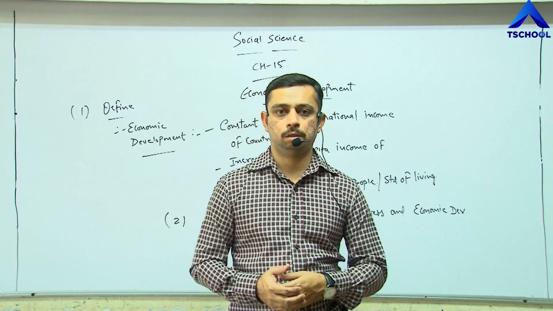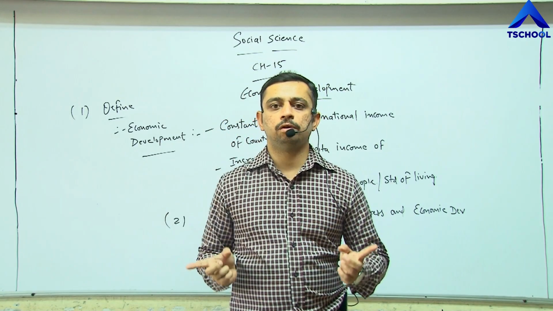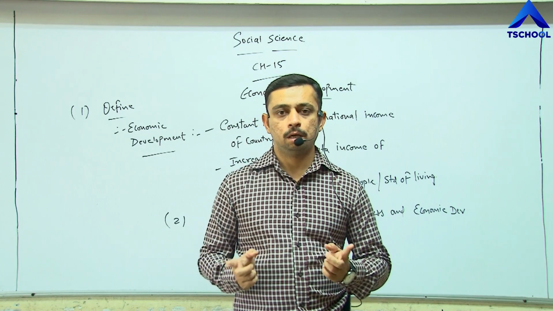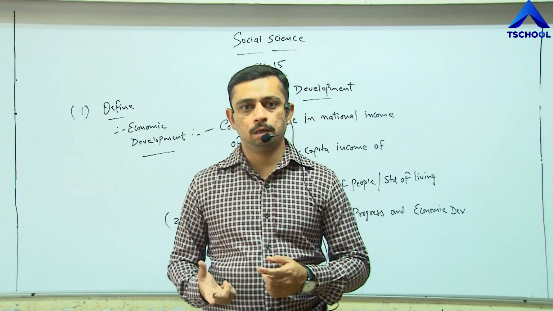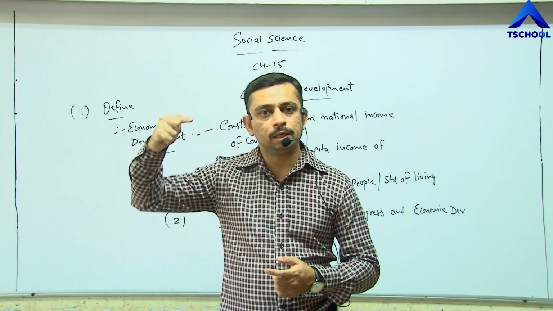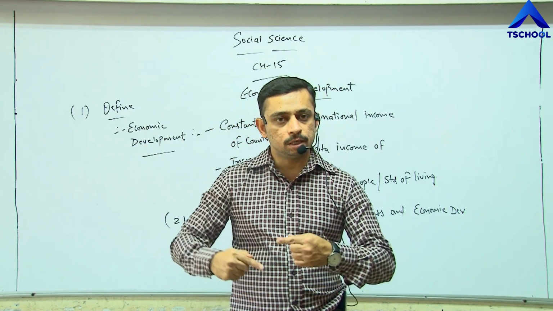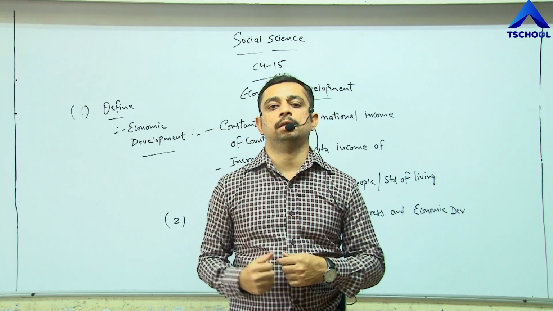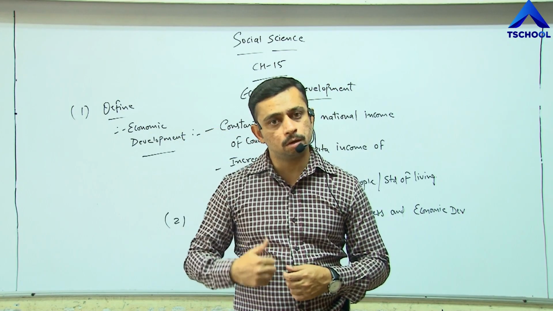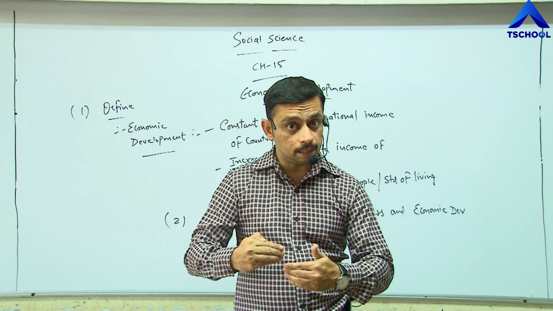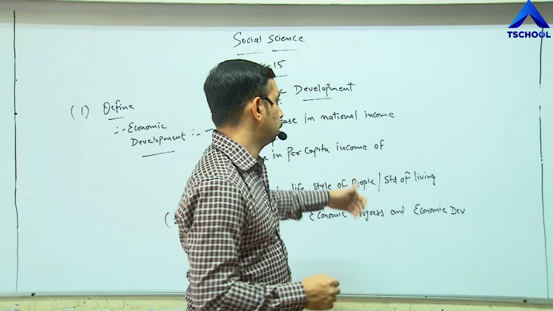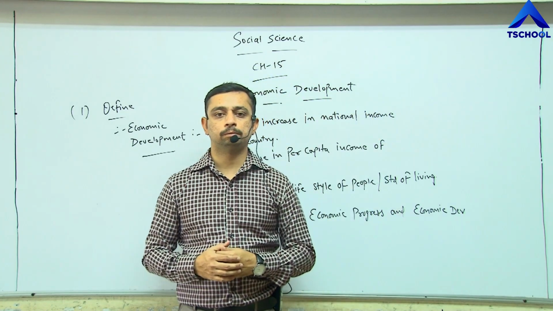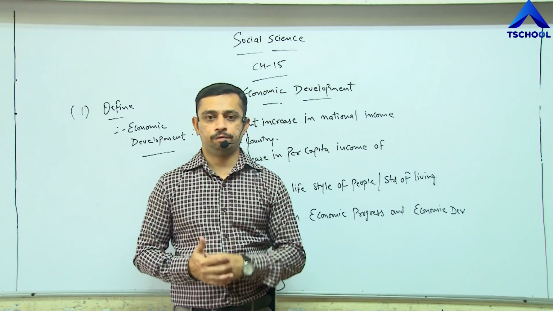Can you find the difference between these two? Yes. Now as you are in 10th standard, the needs have increased. And when the needs increase, the standard of living also increases. And when the standard of living increases steadily, step by step, that is known as development.